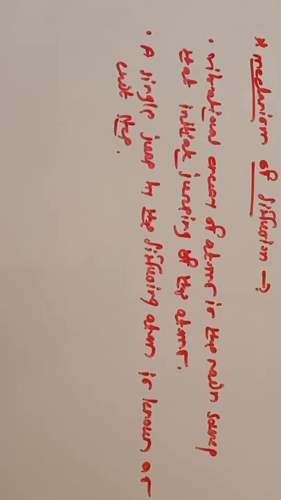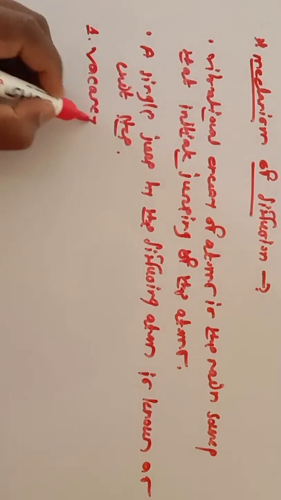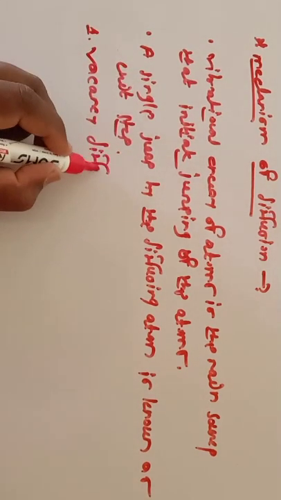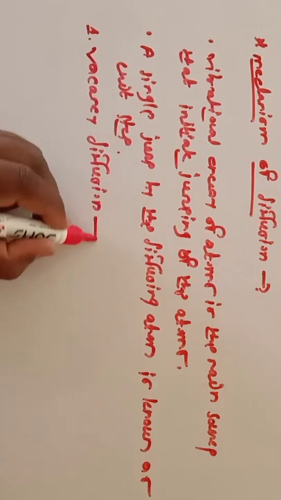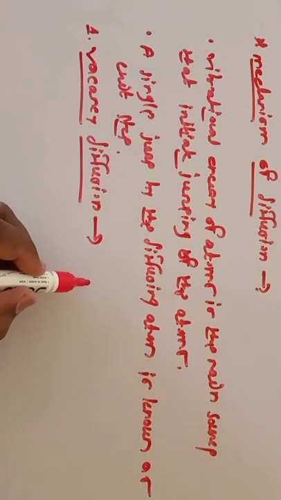And several mechanisms are known to cause atomic diffusion. So let's discuss one by one. The first one is vacancy diffusion. If there is any vacancy. So what is vacancy diffusion? Let us see the diagrams.